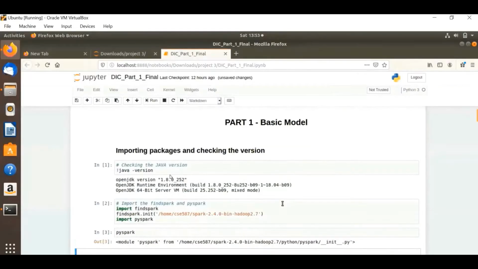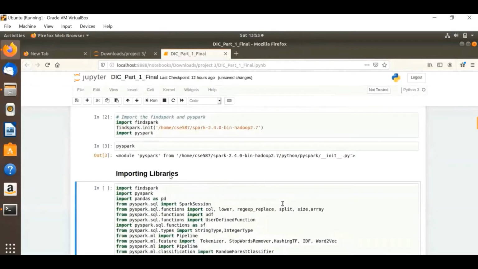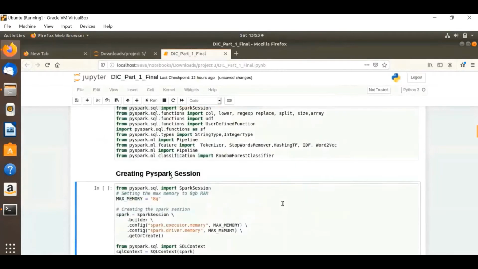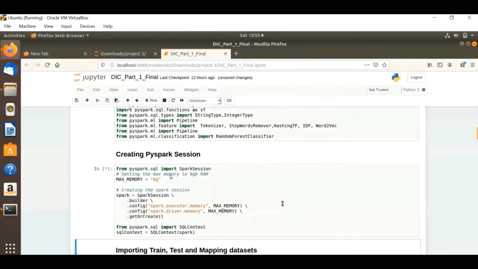So we have to check for the Java version, which should be 1.8, and finally we have to find the Spark directory using findspark. We are importing the libraries. We are creating the PySpark session, where we are setting the memory to 8 GB.